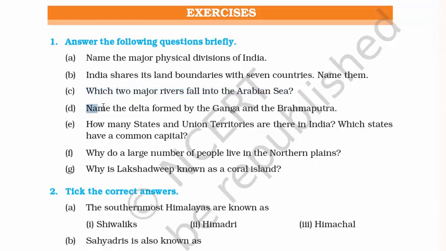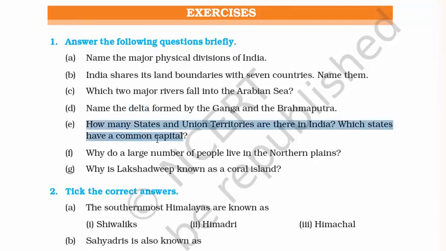Fourth question, name the delta formed by the Ganga and Brahmaputra. Let's recall, what is a delta? A delta is a small landform which is made at the mouth of the river where it meets the ocean. So the famous delta which is formed by Ganga and Brahmaputra is Sundarban Delta, which is in West Bengal.